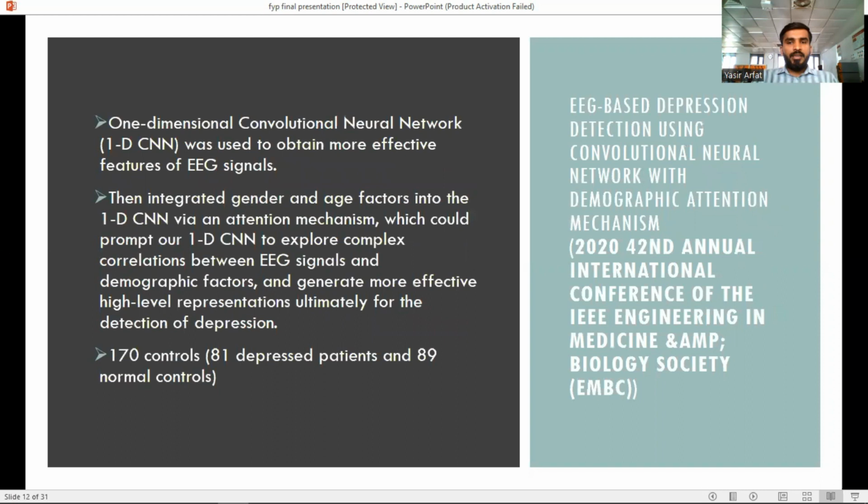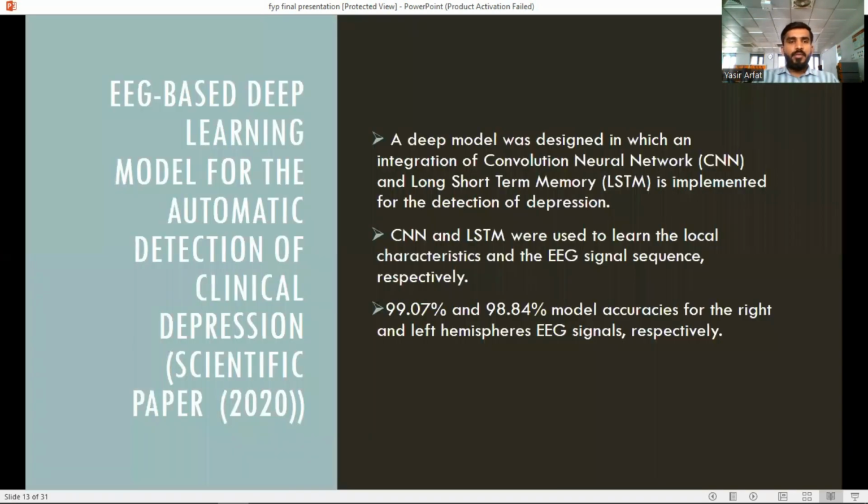And the third one is EEG based depression detection using convolution neural network with demographic attention. In this paper, the data was recorded from people of different ages, for example, 20 years and 30 years.